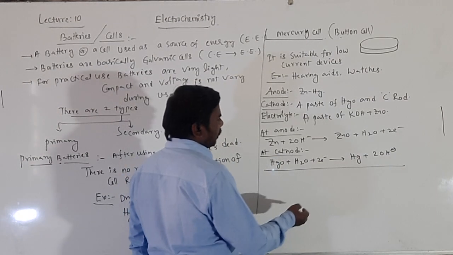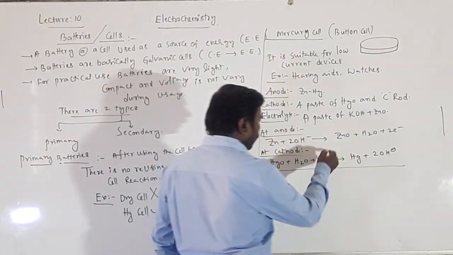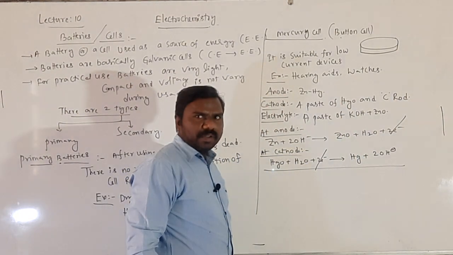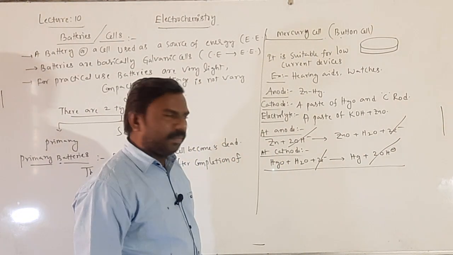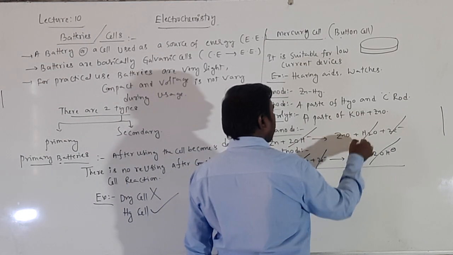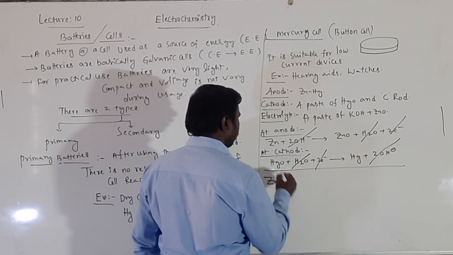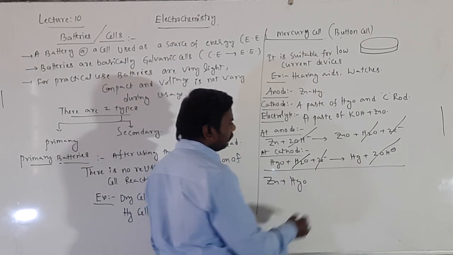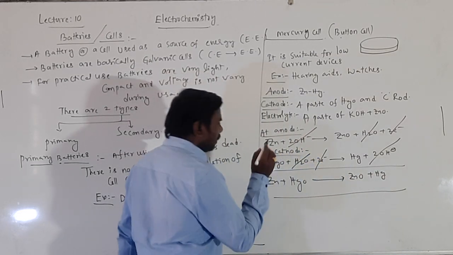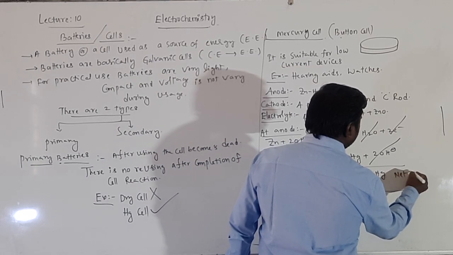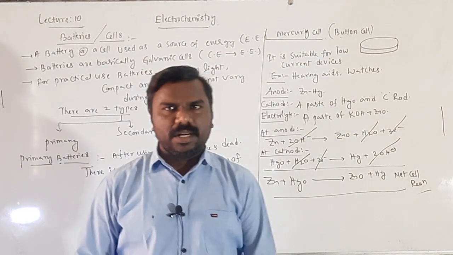You can write the net cell reaction also. Identical species on the left side and right side will be cancelled. The 2 electrons on left and right will be cancelled. 2OH⁻ and 2OH⁻ on left and right will be cancelled. 1 H2O and 1 H2O on left and right will be cancelled. Finally, on the left side Zn and HgO are left, and on the right side ZnO and Hg are left. This is the net cell reaction of a button cell, a mercury cell, right?